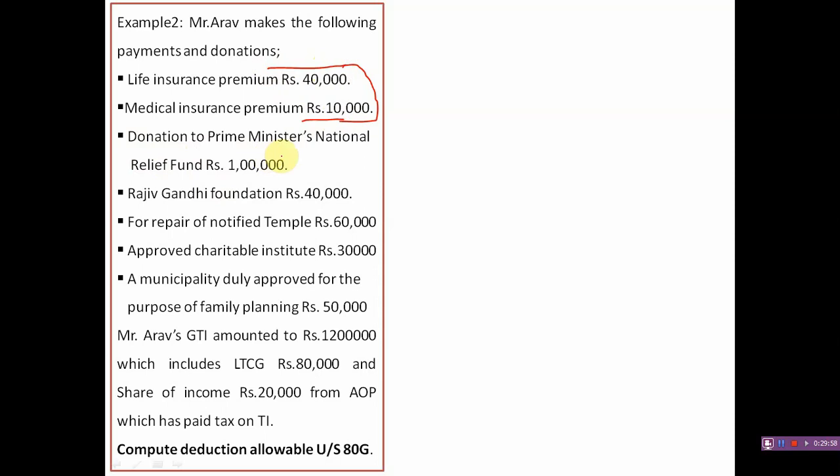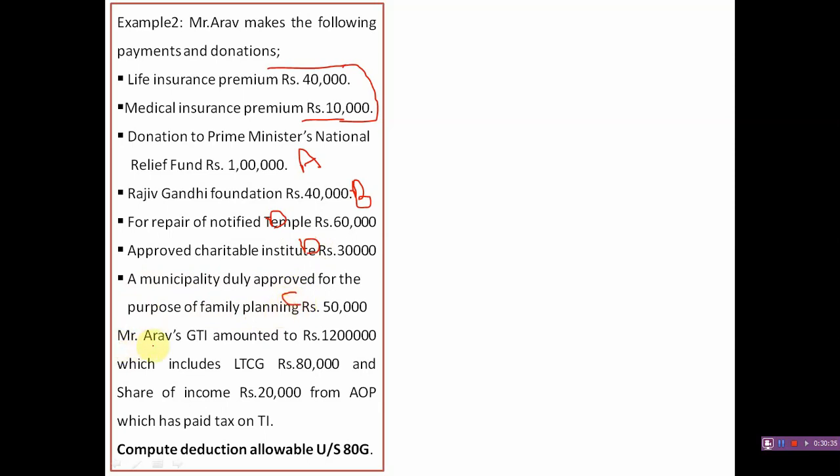Next, donation to Prime Minister's National Relief Fund comes under A. Rajiv Gandhi Foundation, it is B. For repairs of notified temple, it is D. Approved charitable institution: here family planning is not mentioned, so it is an item of D category. A municipality duly approved for the purpose of family planning, the keyword for the C category, so it is C category.